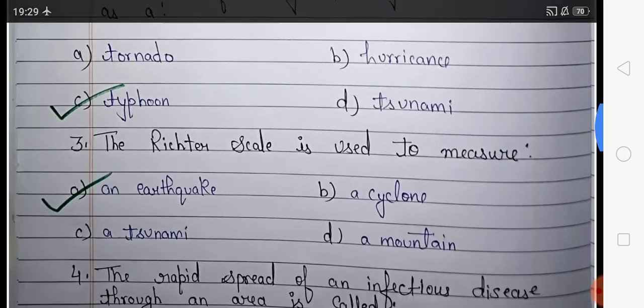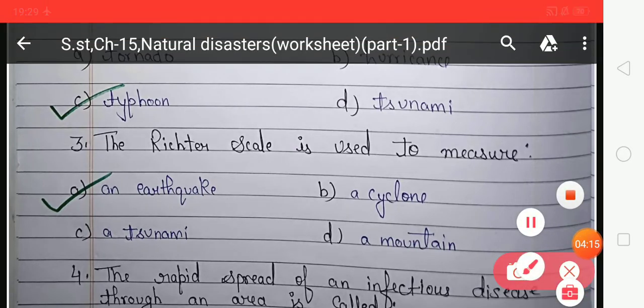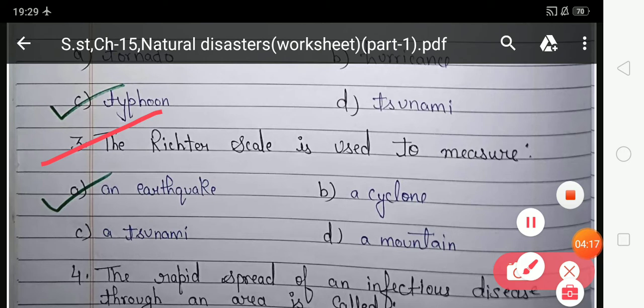So now look at the third number. The Richter scale is used to measure: so students, the Richter scale is used to measure what? Your option A, an earthquake. Your option B, a cyclone. Your option C, a tsunami. Your option D, a mountain. Which option is correct? Your option A is correct, because earthquakes are measured by the Richter scale. So your option A is correct, and you have to take option A in third number.